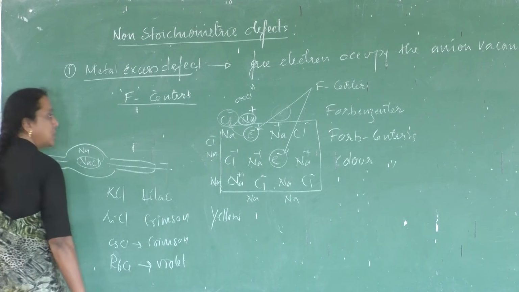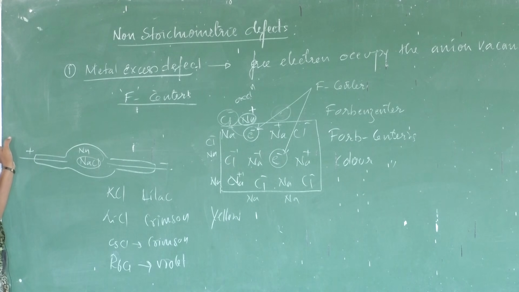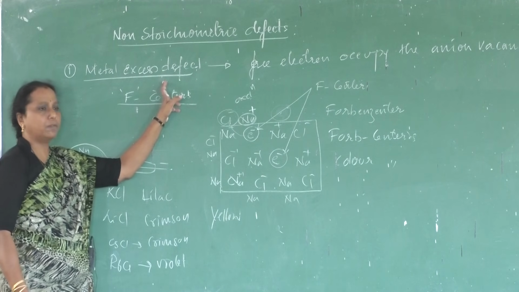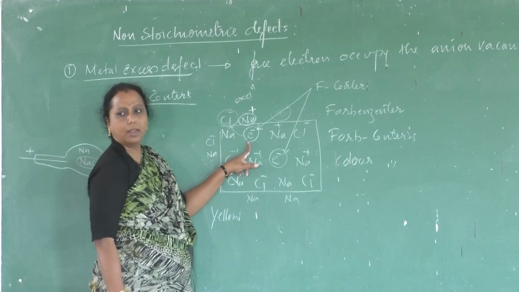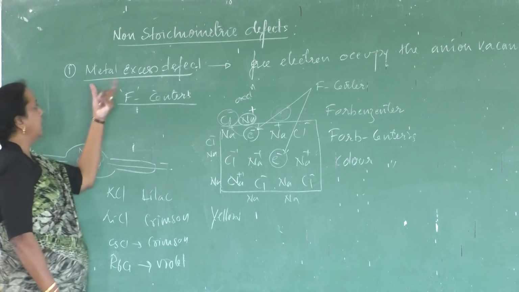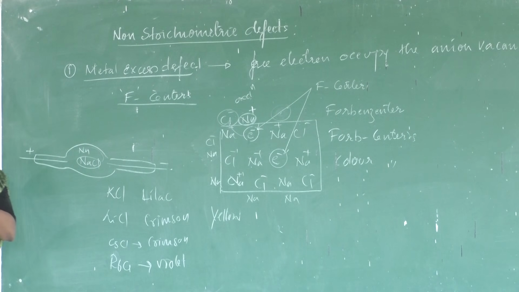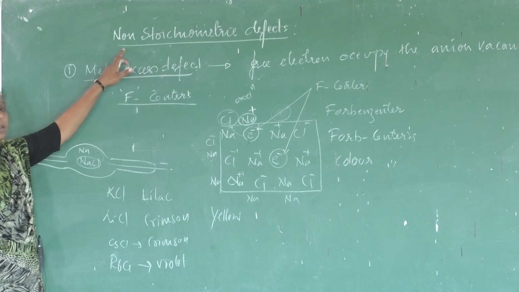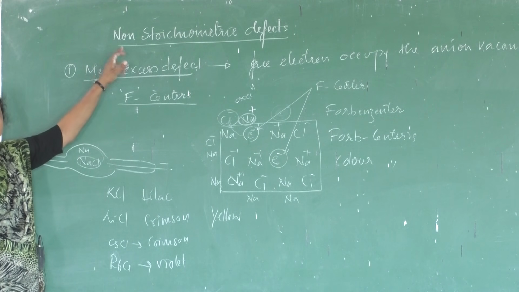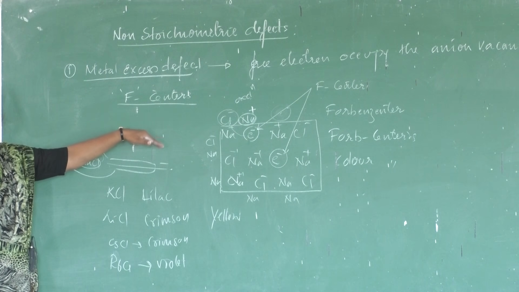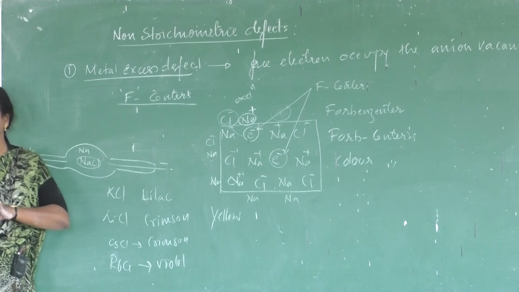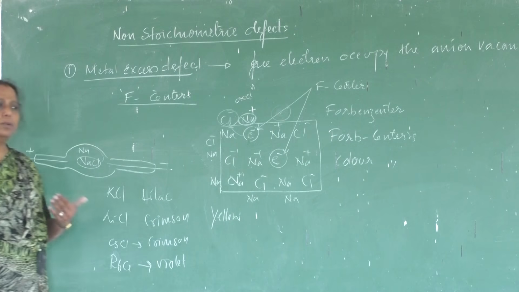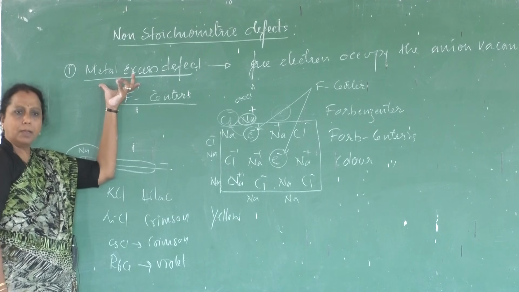Like this, colorless alkali metal halides are getting colored because of the metal excess defect, in which excess electrons occupy the anion vacancies. So this is also a kind of what kind of defect? Metal excess defect, and it is a kind of non-stoichiometric defect. What are less in number here? Anions are less in number compared to cations. Cations are more in number compared to anions. So we call it the metal excess defect.